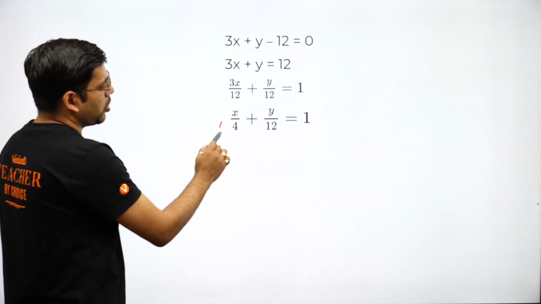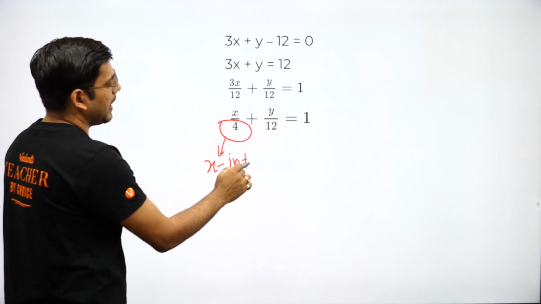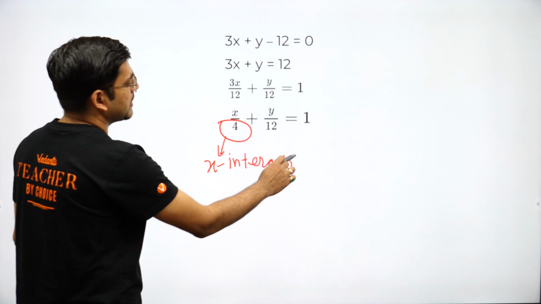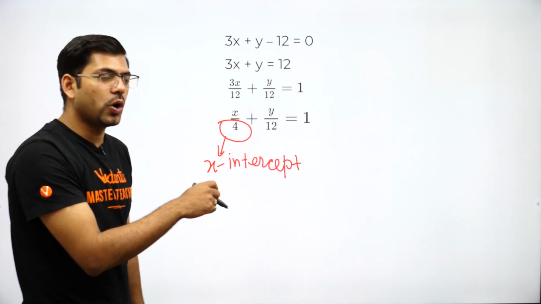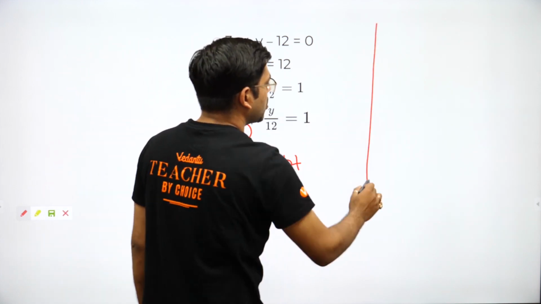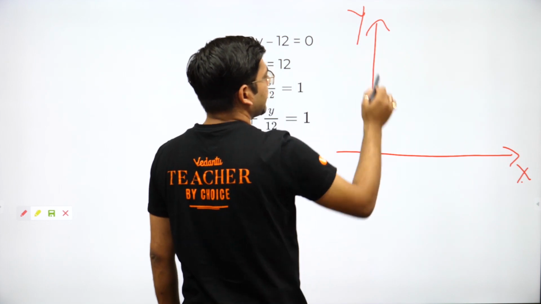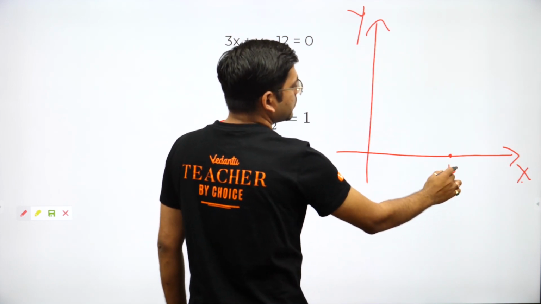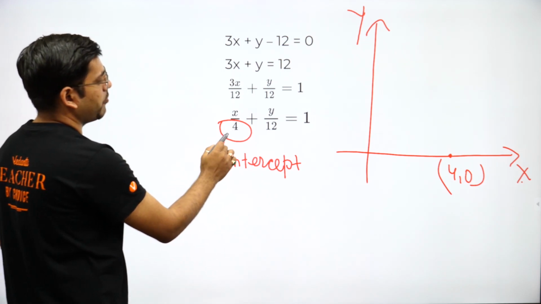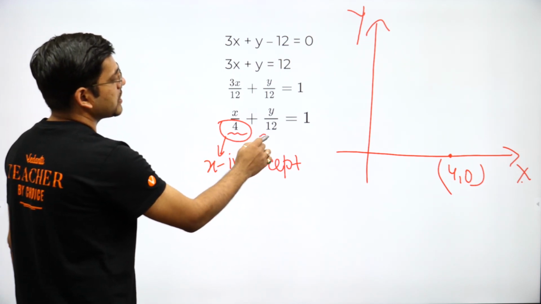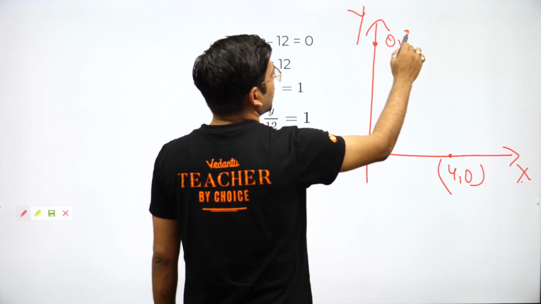Now guys, when you have got this equation in this form, the x denominator is called the x intercept. Always remember that this x intercept will be that point which lies on the x axis. This is the x axis and this is the y axis. This is 4, 0 on the x axis, so this will be the x intercept 4, and for y it is 12. So get a point on the y axis at 0, 12.